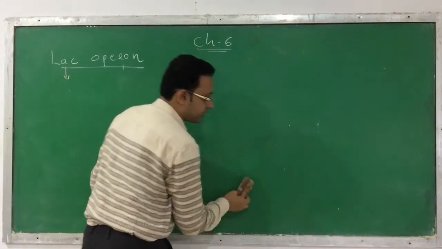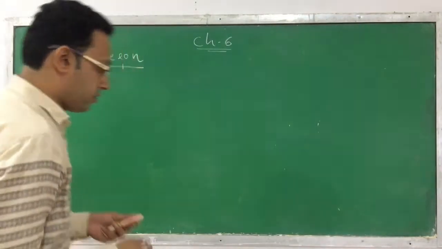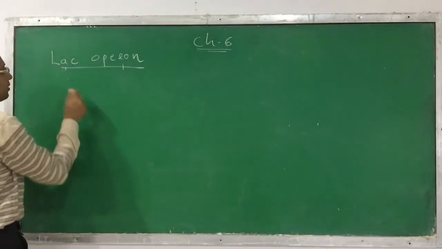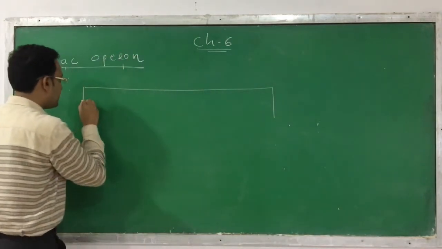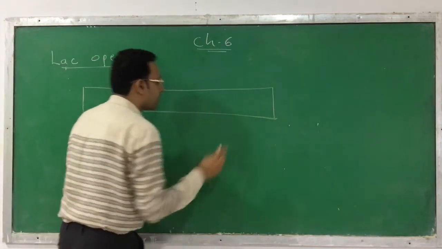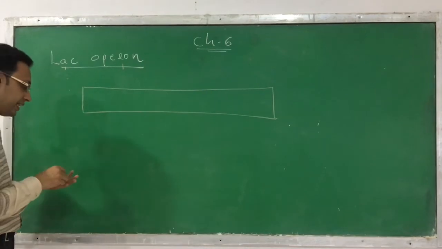And then we will understand the lac operon. So I am drawing the structure of an operon. This is the structure of an operon. It is a sequence of DNA. What does this sequence of DNA contain?